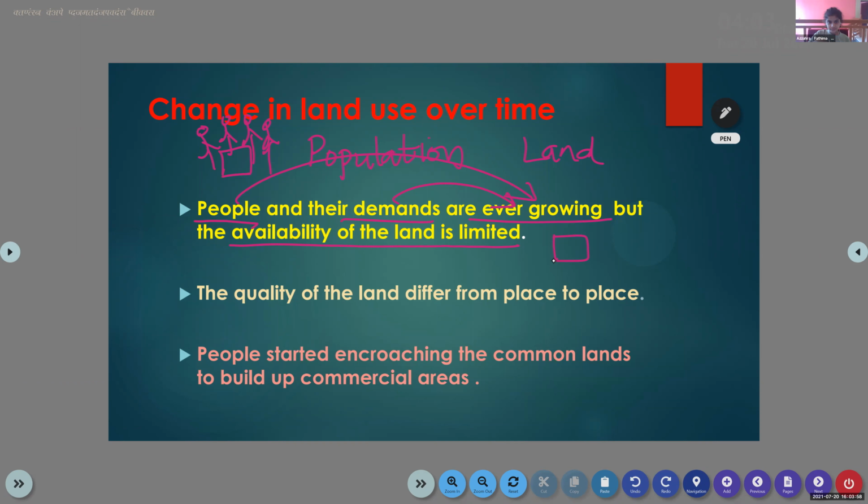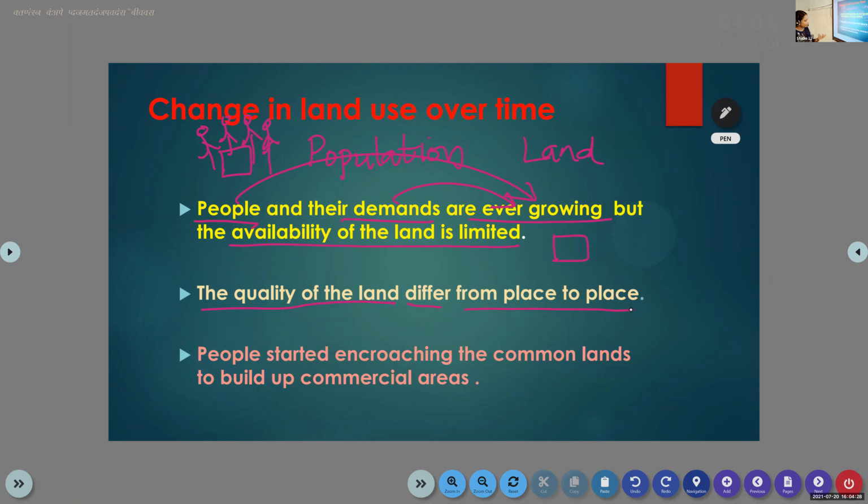Then, the quality of the land differs from place to place. We know that in the last class we discussed the climatic conditions of different states like Kerala, Rajasthan, and Jammu and Kashmir. So from that we understood the climate is different from place to place. Even the fertility of the soil is different. Yes or no? The quality of the land differs from place to place.